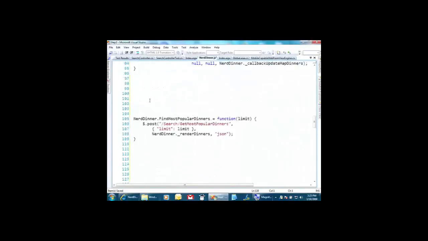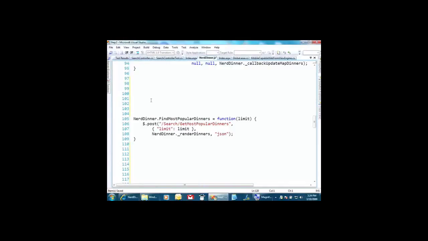So there's a bunch of different ways to call AJAX, but I really like this jQuery way, and there's a couple different methods actually in jQuery. But here I'm just saying post, and then remember that the default route, well, that's going to work great for us here. We've got a search controller, and we've got a get most popular dinners method. So I'll say /search/get most popular dinners, right? That's that route. Passing in limit, we're going to be posting that information, so I'm not going to be including it in the URL. And then I've got a callback there called render dinners.